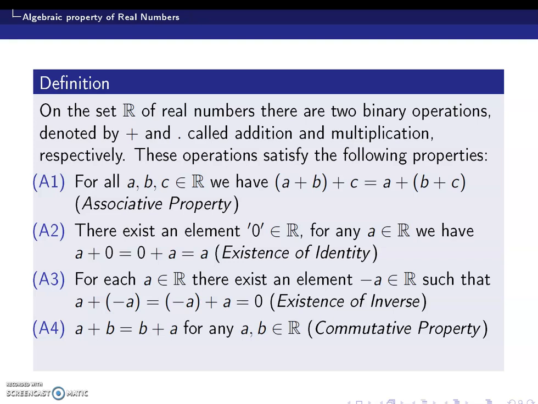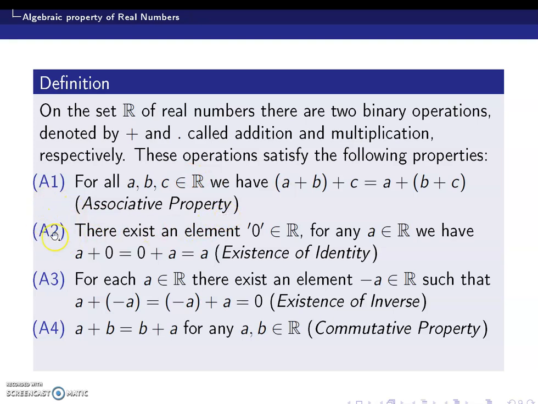So if you take three elements, or more than three elements, and add them in any particular order, you will always get the same answer, which is called the associative property.